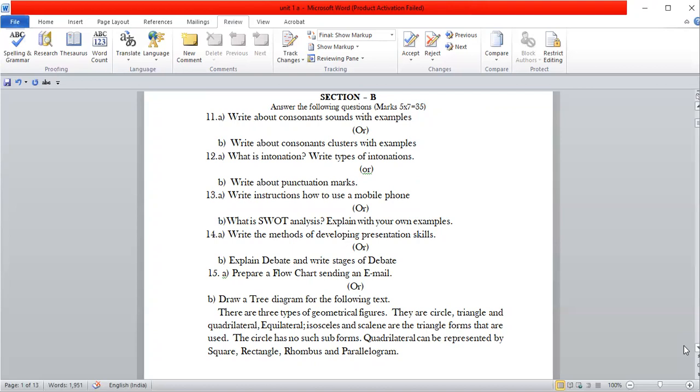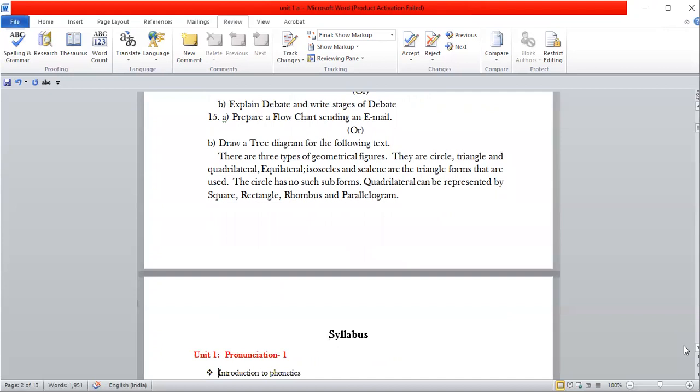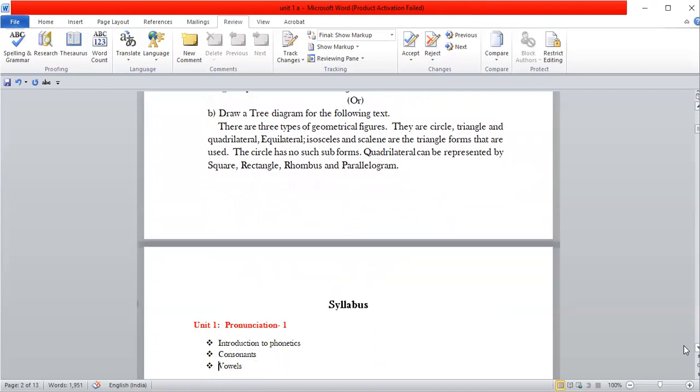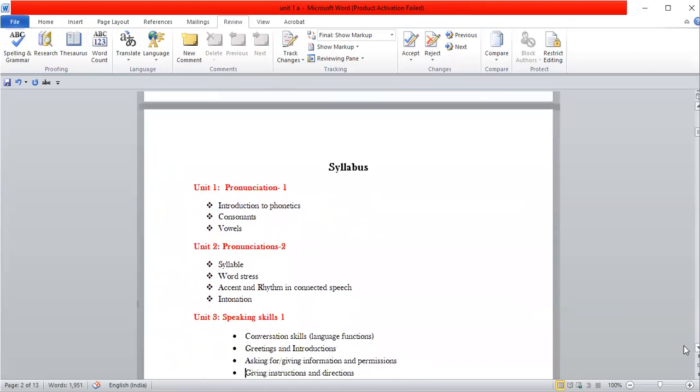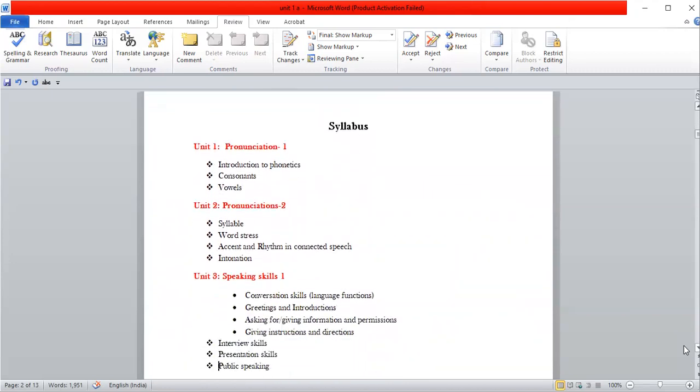So this is regarding the model questions and model question paper. And let us see the syllabus of Skill Pro 2. In Skill Pro 2, you have 5 units.